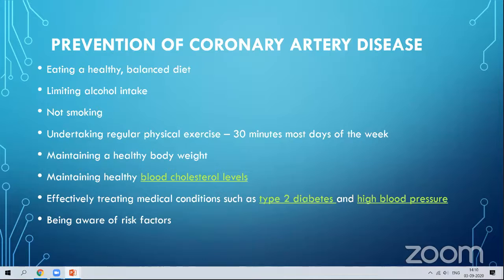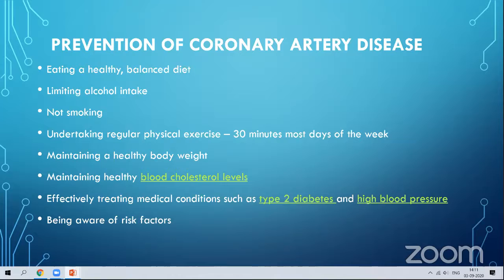So how do we prevent all these coronary artery diseases? A healthy, balanced diet will help in reducing coronary artery diseases. You have to go for healthy food. The diet should be a balanced diet. Already we discussed something about the balanced diet. Limit alcohol intake. Alcohol intake also results in coronary artery diseases. Smoking will also reduce the diameter of the arteries, so it should be avoided.